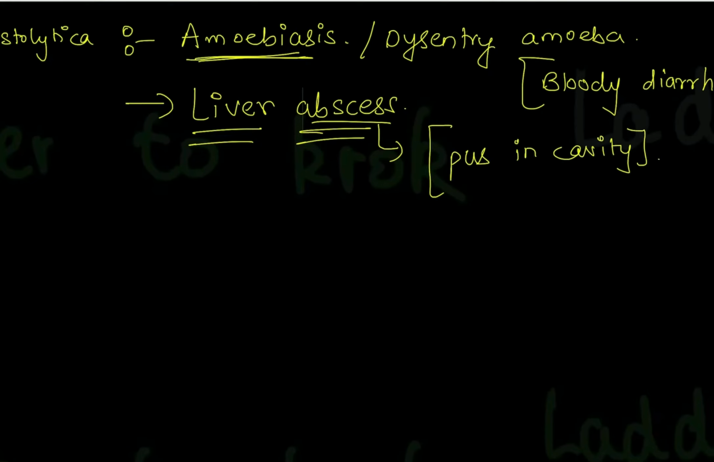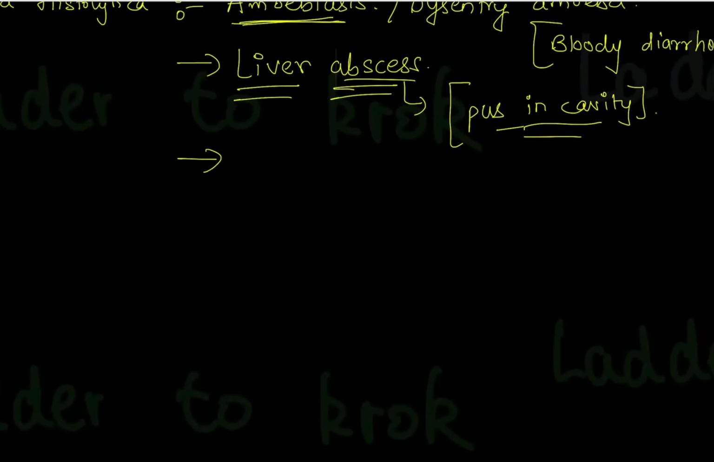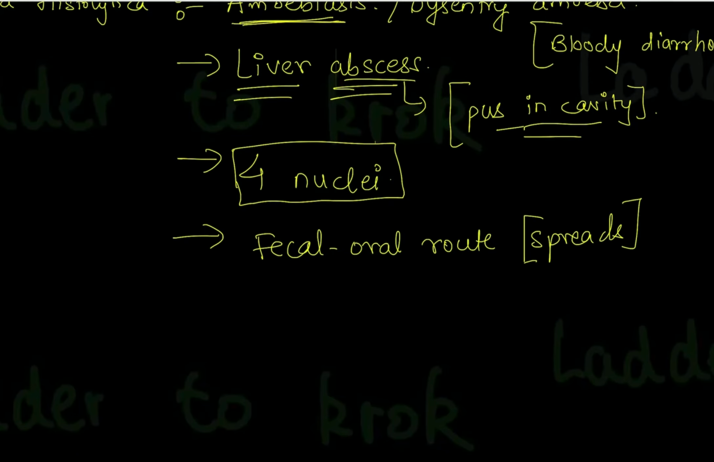Okay, it is an extra point which I am telling in med biology. It is a part of path morphology. Second thing you should remember about Entamoeba histolytica is that it has 4 nuclei. A very, very important point, that it has 4 nuclei, and it spreads through fecal oral route.